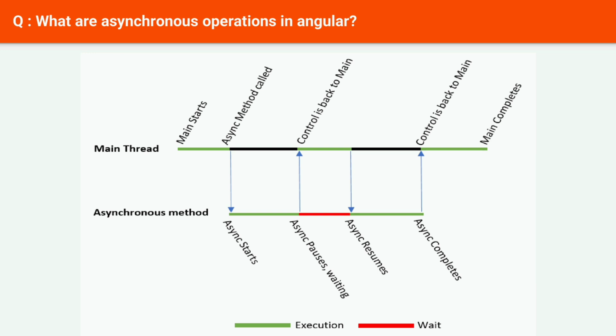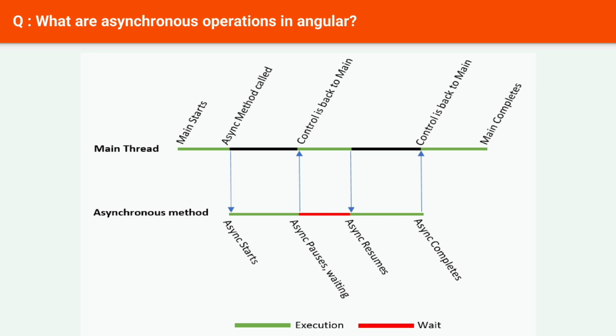Another way to implement asynchronous operations in Angular is to use the async keyword. The async keyword can be used to define functions that return promises. Promises are objects that represent the eventual completion of an asynchronous operation. When a promise is resolved, it will either be fulfilled with a value, or rejected with an error. Asynchronous operations can be a powerful tool for improving the performance and responsiveness of Angular applications.